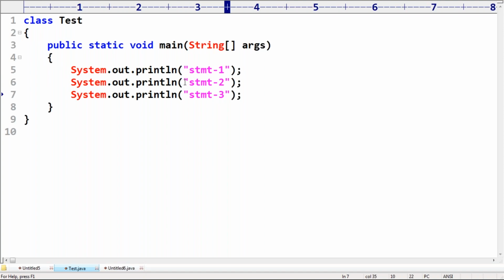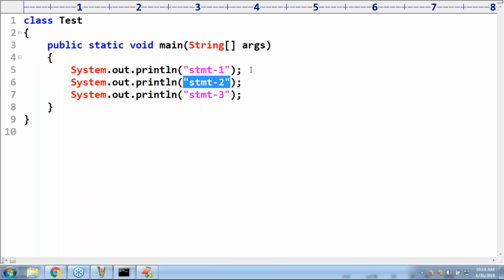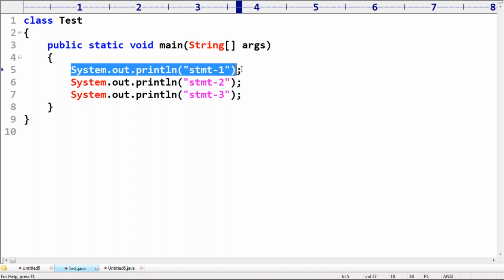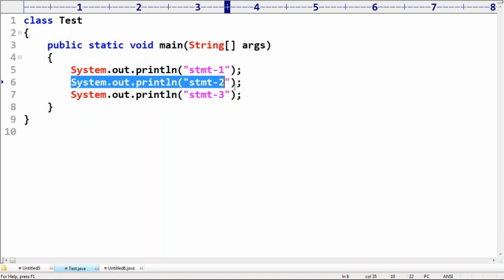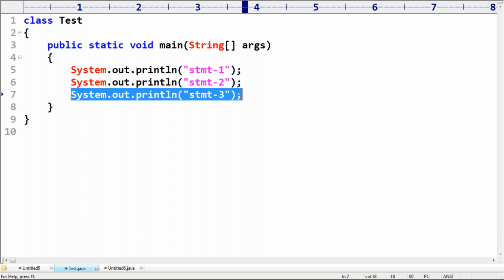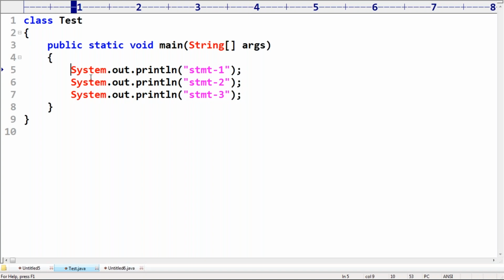Assume statement 1, 2, 3 are something like open DB connection, reading data and close the DB connection. This is our activity.